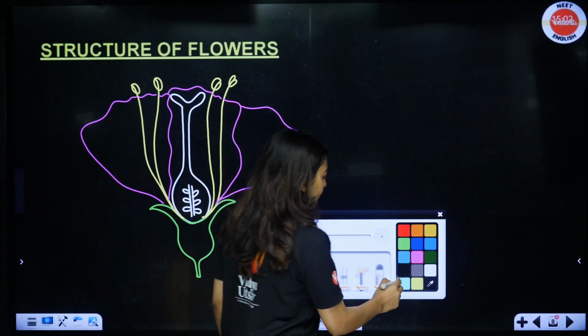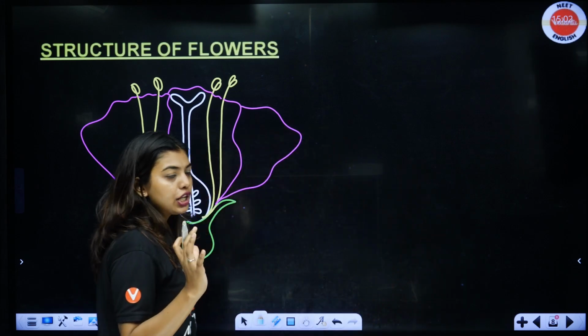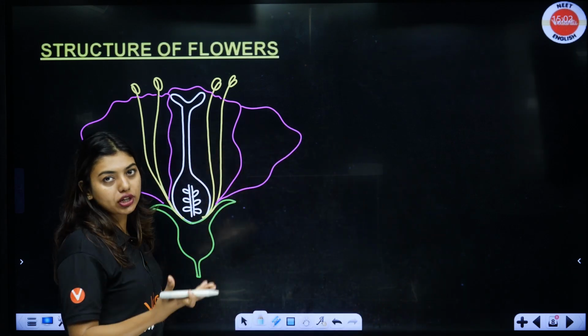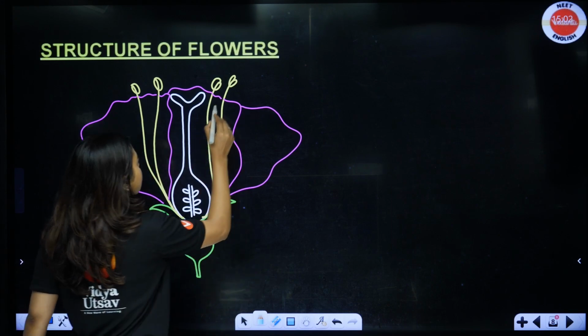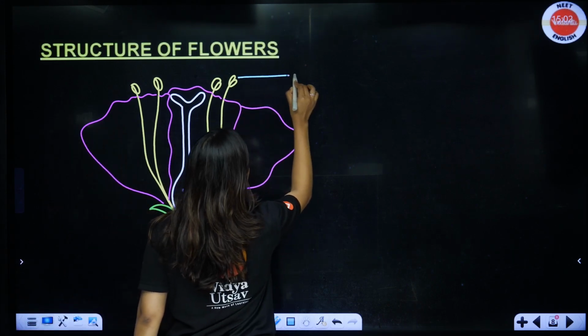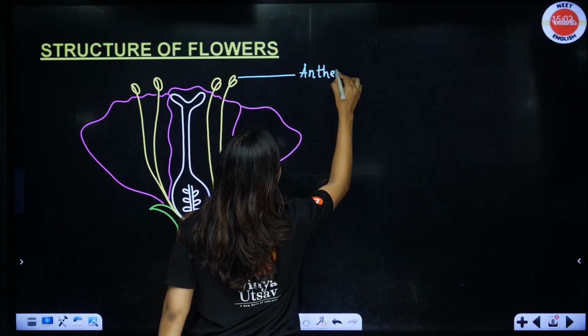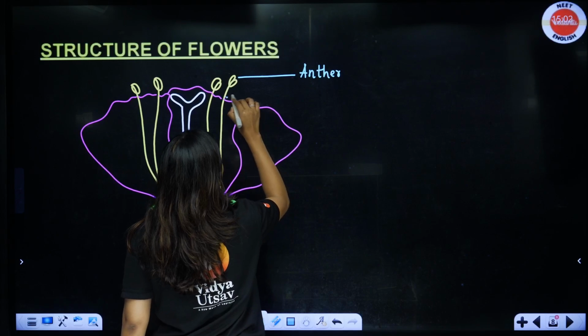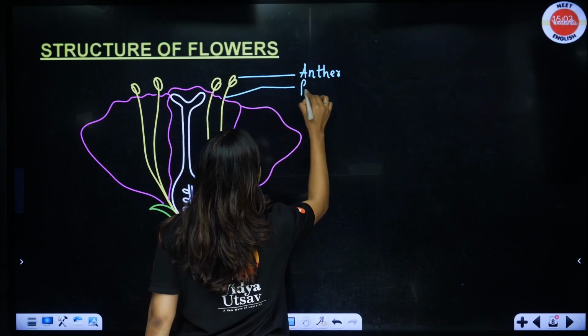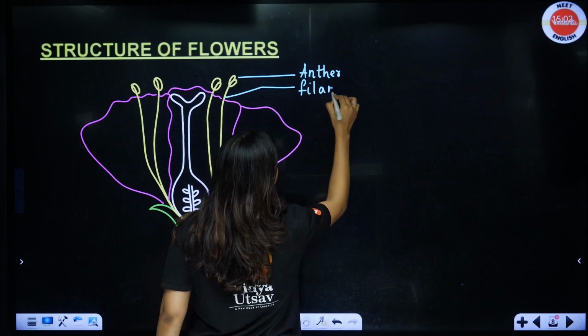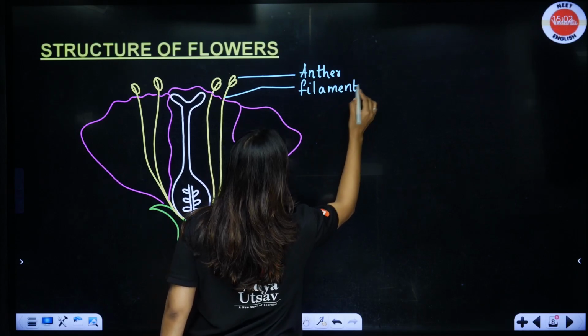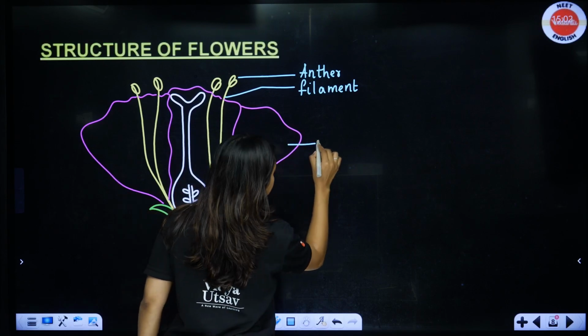Now let's label each of the parts and understand which is essential for us, which is non-essential for us. Now look at this, students, the first portion that you are seeing here is an anther. What is it? An anther, and this long stalk-like structure that you are seeing is the filament. What is it? Filament. Then when you come here, obviously this is the petal.